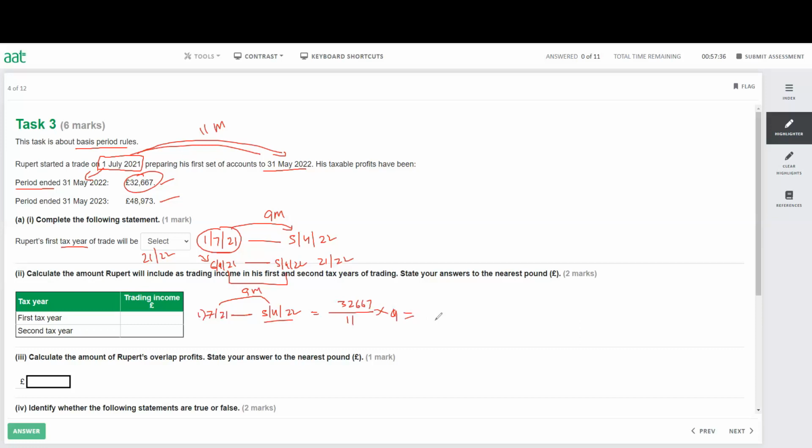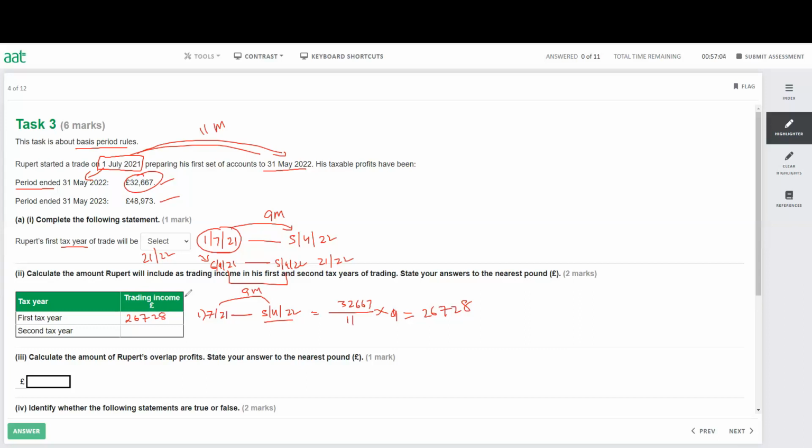So 32,667 divided by 11 times 9 gives me 26,727.5. So we'll round up to 26,728. The next one, we have the second tax year.